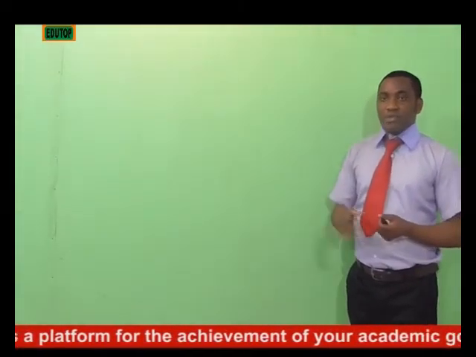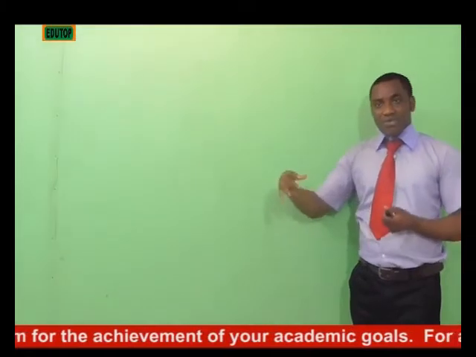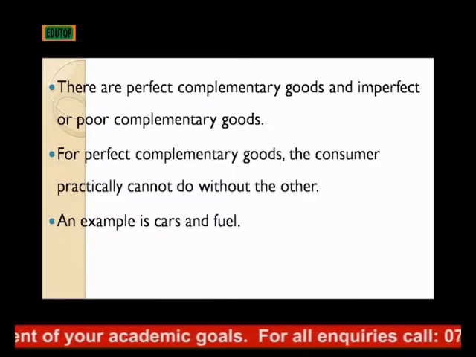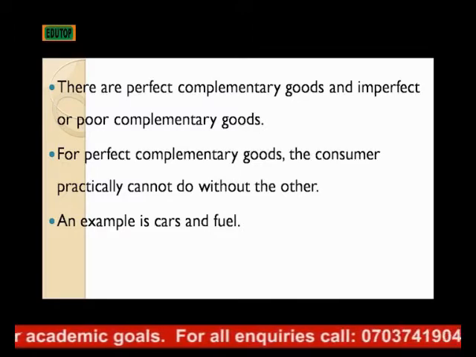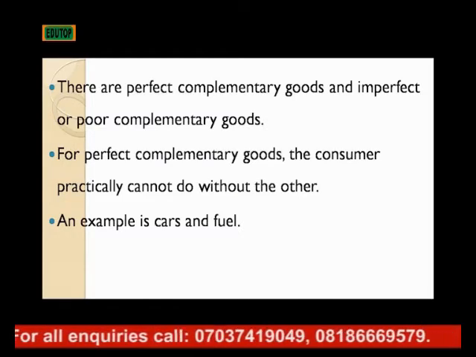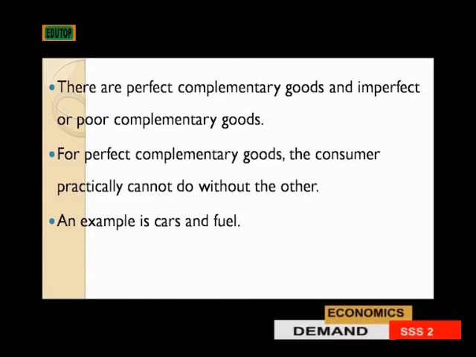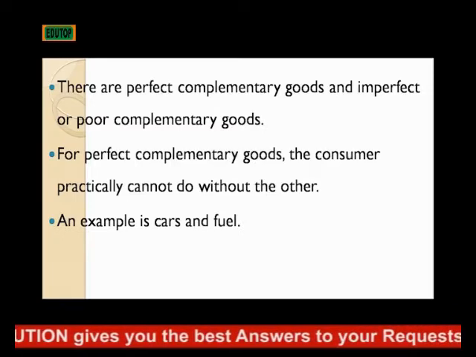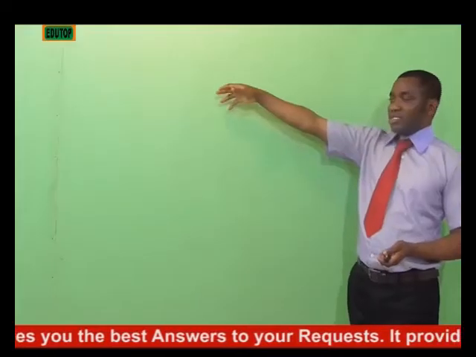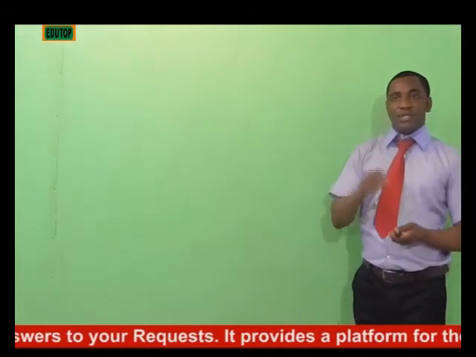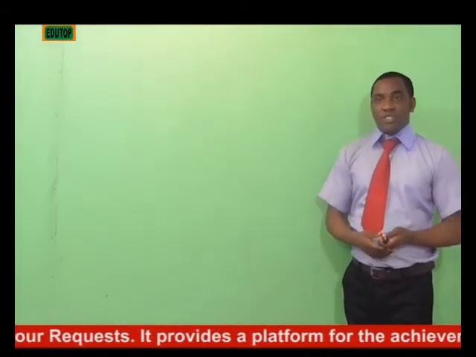And this type of demand can also be categorized into two. We have perfect complementary goods, and we have imperfect or poor complementary goods. Perfect complementary goods are the goods where practically one cannot be useful without the other. An example is car and fuel. Though there are some other solutions which can replace fuel now, presently we still have car and fuel as part of the perfect complementary goods.